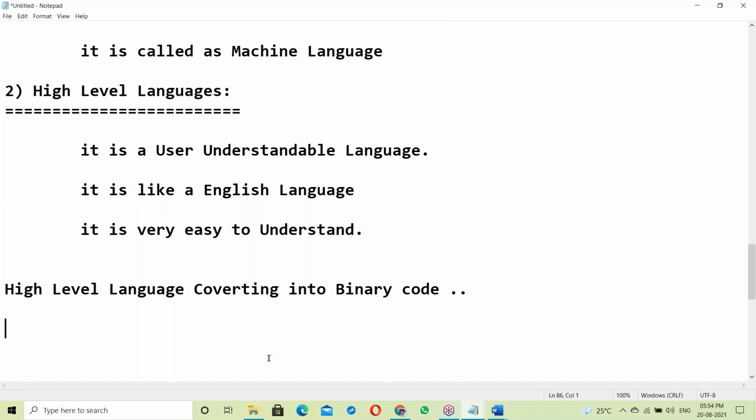Suppose a C program, a high level language like the English language. The C program will be converted into binary code. Who will convert it? Even a Python script also has to be converted into binary code. Who will convert it?